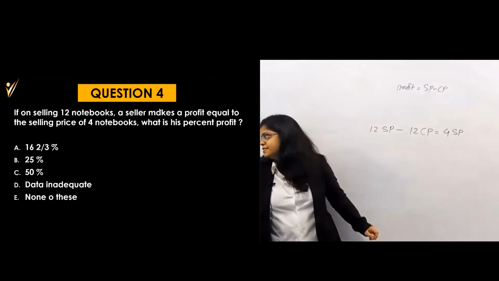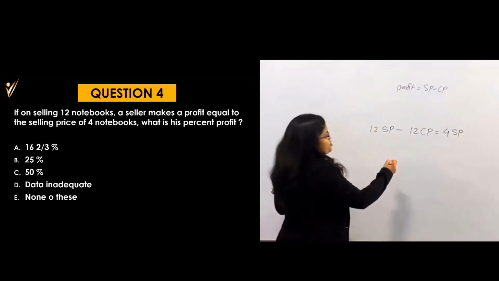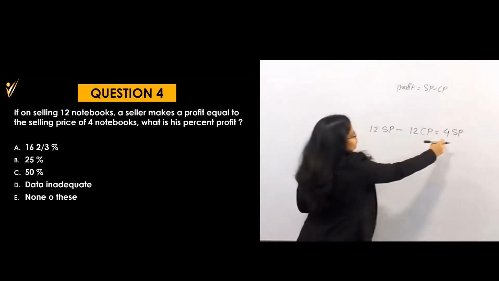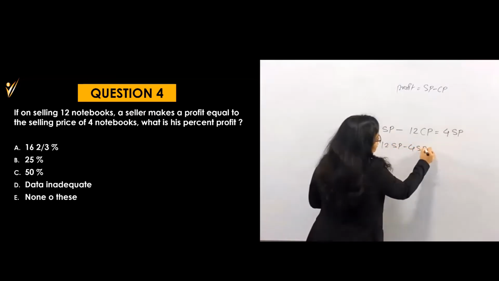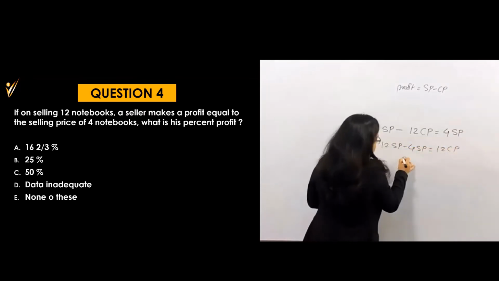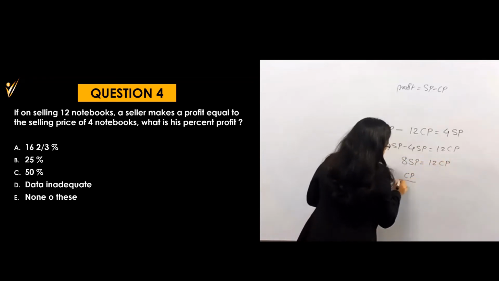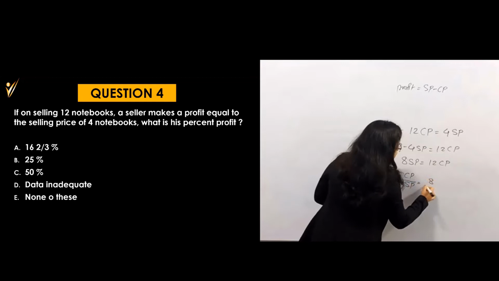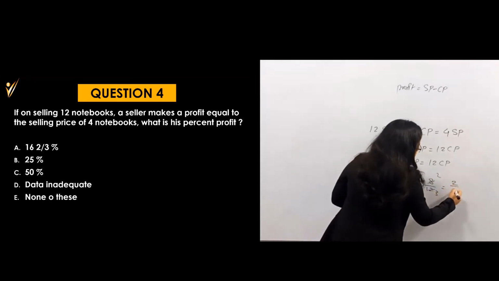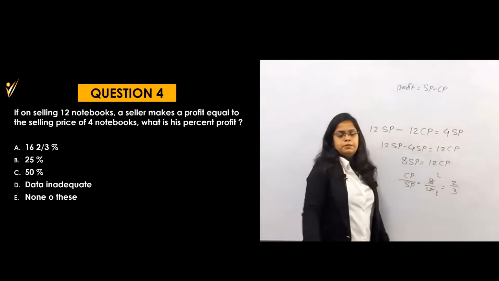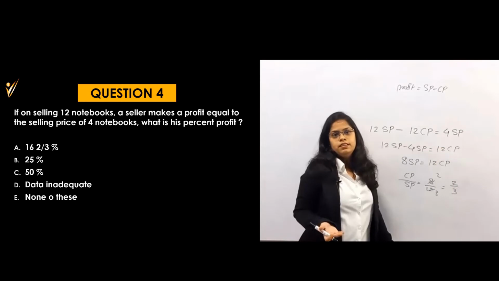Is this okay, did you actually understand or only okay? Now no revision. So can you solve this one now? This 4 SP will get subtracted here. 12 SP minus 4 SP is equal to 12 CP. That means 8 SP is equal to 12 CP. So can you say CP by SP is equal to 8 by 12? And that means again 2 by 3. That means CP is 2 and SP is 3. And its profit is 1 rupee. 1 by 2 into 100, which is 50%.